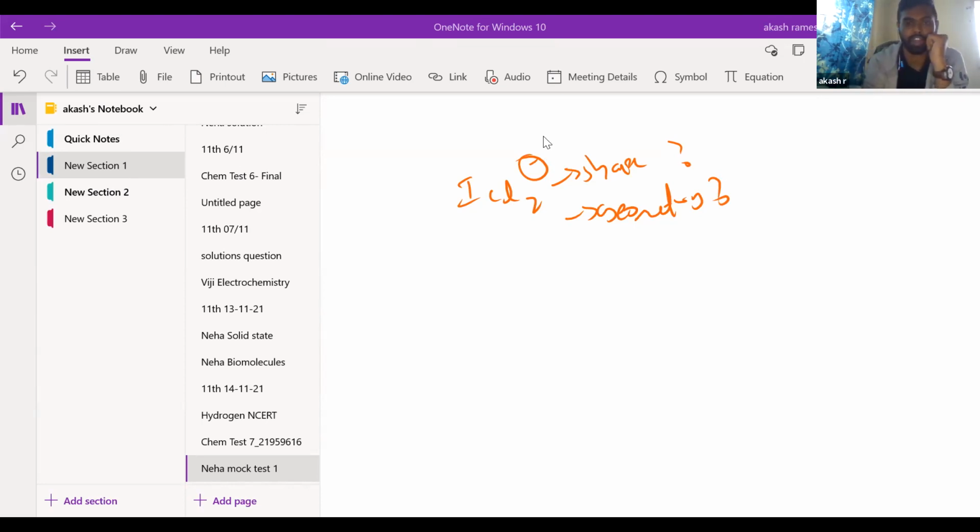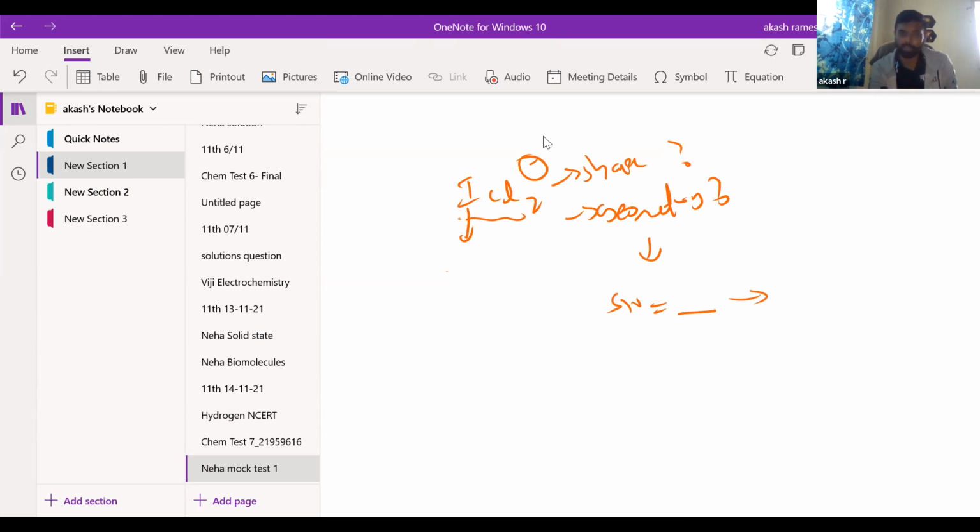For geometry, what we should do first is find the steric number. For a particular steric number, there is a particular geometry. For ICl2 minus, iodine is the central atom for which we do the hybridization and shape. So for iodine we have to find the steric number.